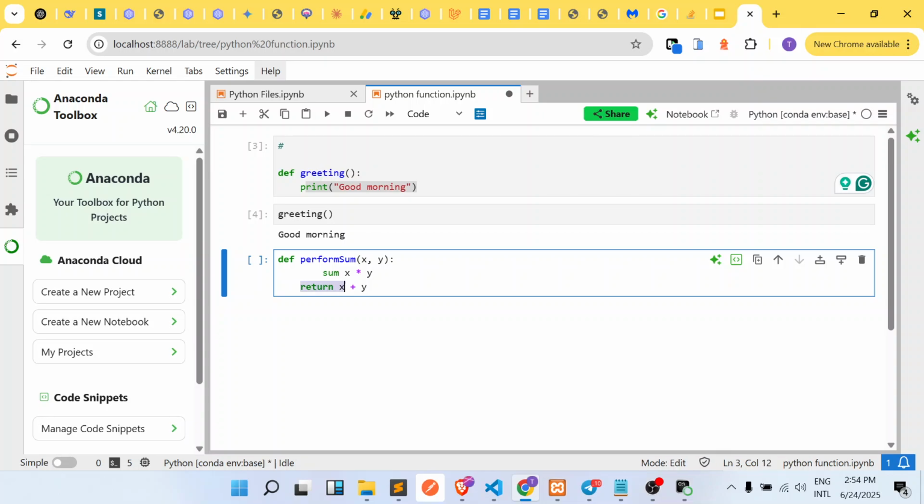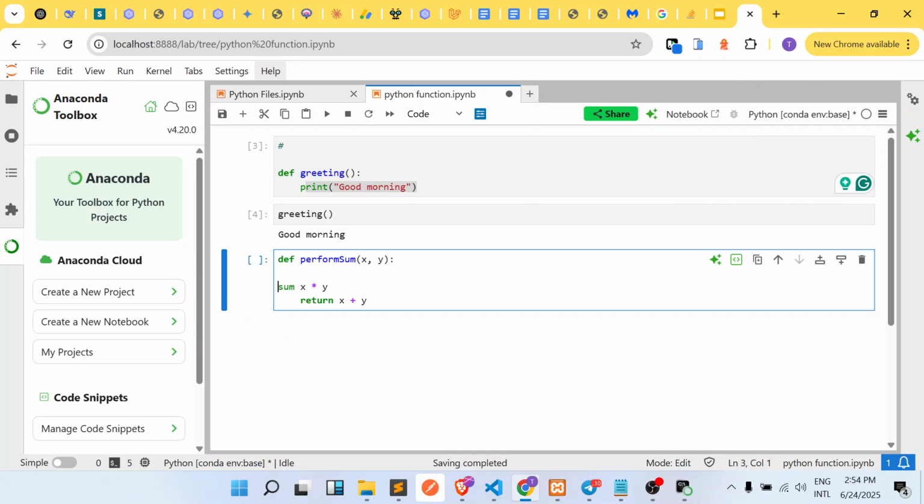Now this return statement also signifies the end of this particular function. What I mean is that you cannot come here and say something like results equals x plus y. Okay, you cannot do this. This would not be recognized by this function, or it will be something called out of scope, which we are going to talk about later. At this particular point, this function is not aware of this variable anymore. In fact, this will throw an error. So that tells us that a function ends at that particular return statement.